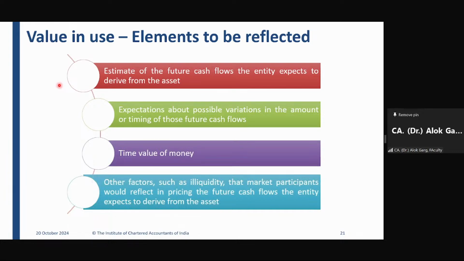So to cut a long story short, as a student, you need to estimate the future cash flows only from the underlying asset which is subject to impairment. मतलब जिसकी आप impairment testing कर रहे हो.